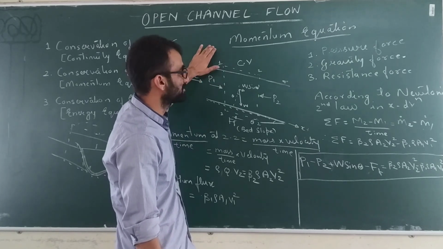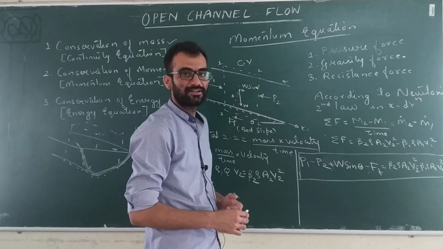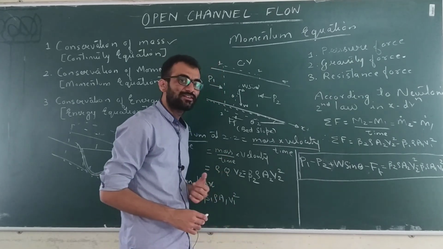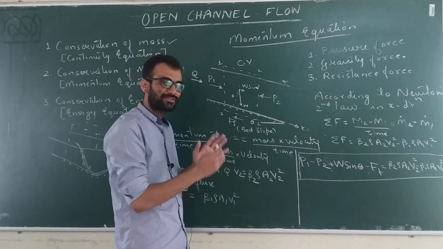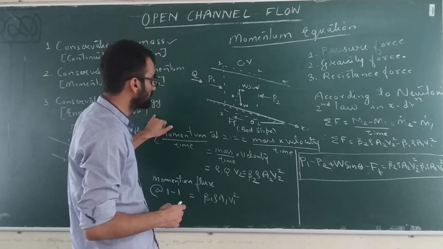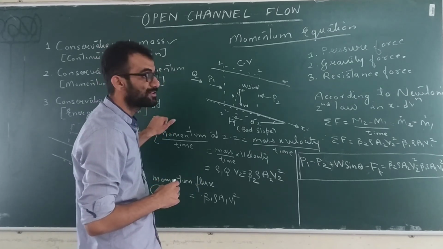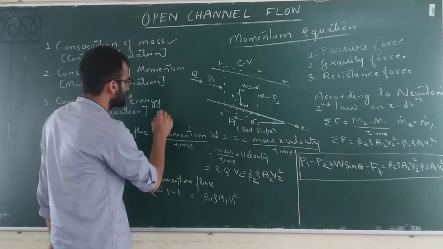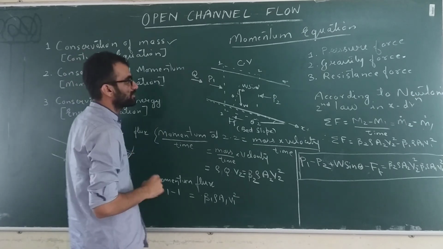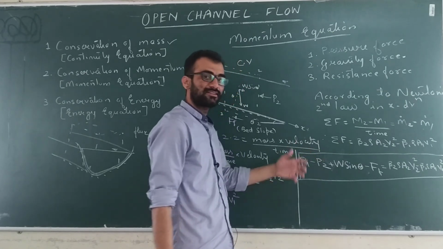Especially this momentum equation is useful for understanding rapidly varied flows, because in rapidly varied flows the energy loss is very high in a short length. So applying the energy equation is not of much use, because it is difficult to calculate the energy loss. So you go for the momentum equation first, to simplify and get understanding of that flow.